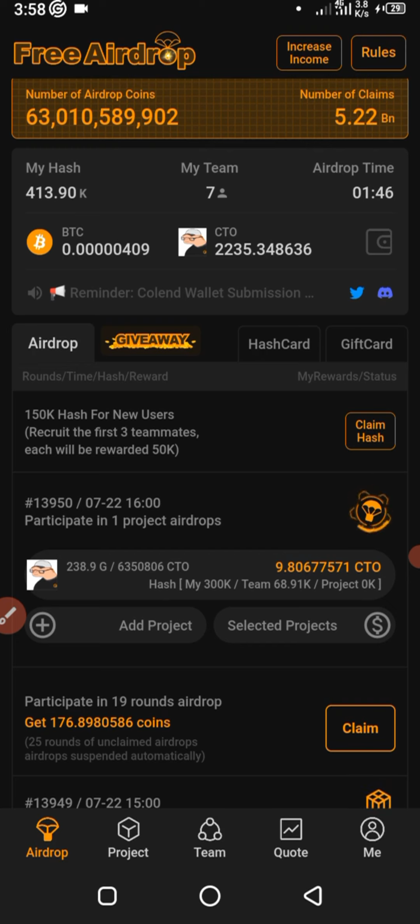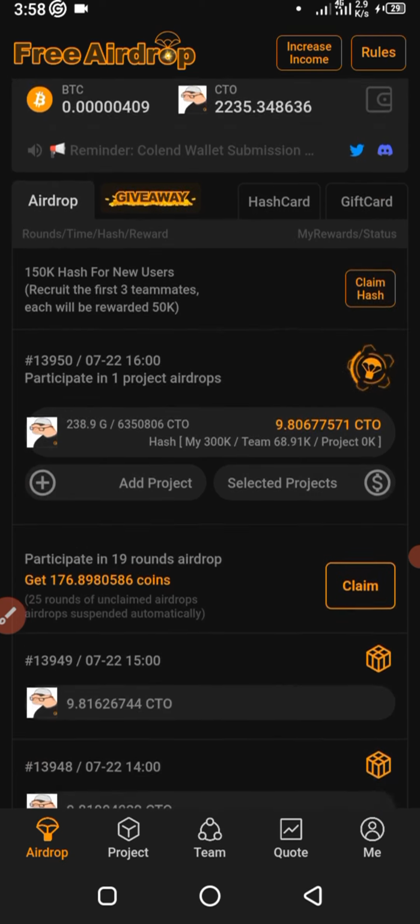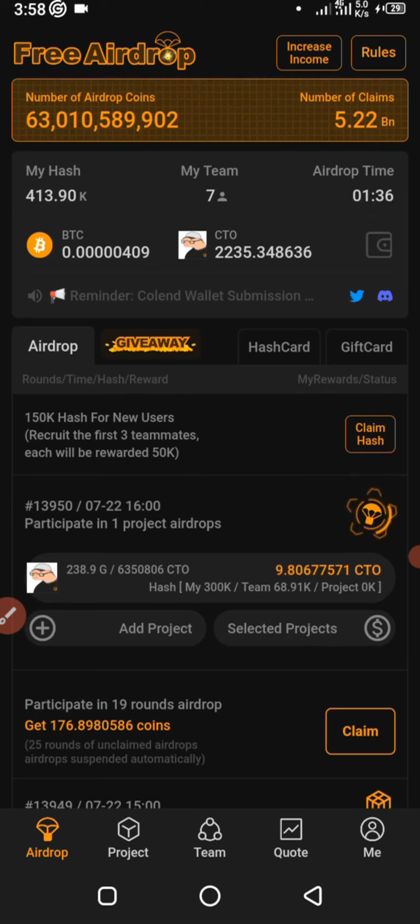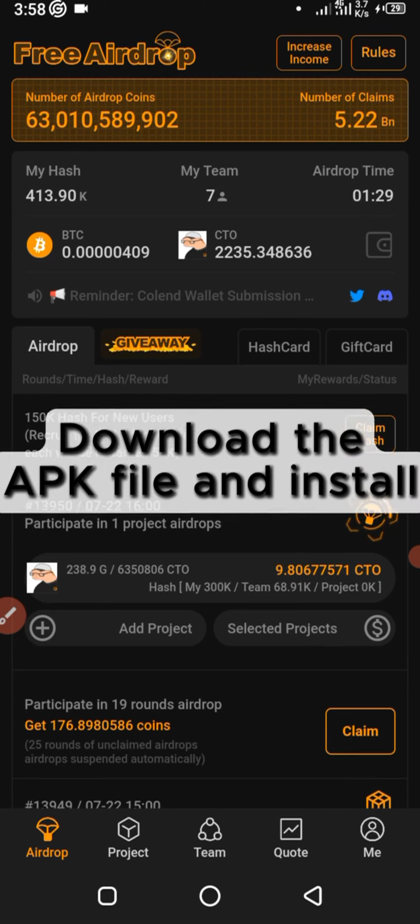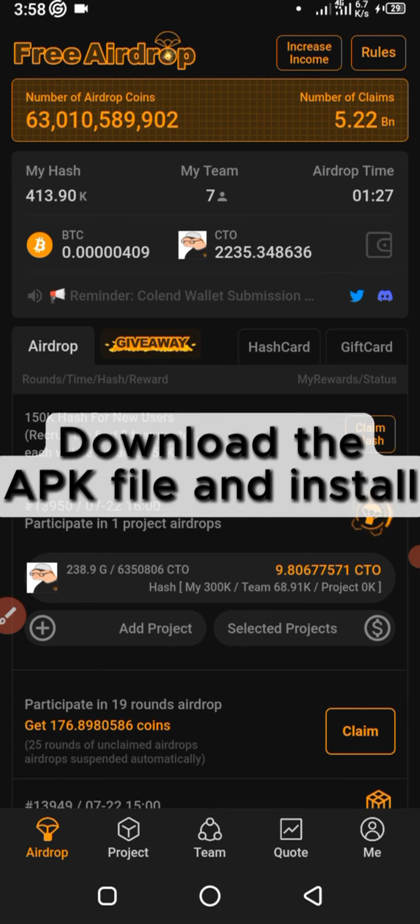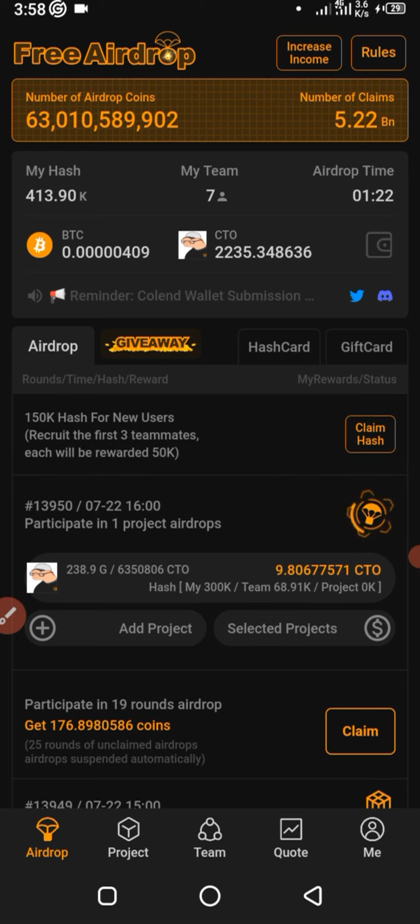If you click on that link in the description and register, you download the app. Just a quick one here: when you get to that page to download the app, after you register, download the APK file. Do not go to the Play Store. This app is not on the Play Store. Download the APK, and when you are installing, tell your phone that you trust this vendor, and complete the installation as normal. I'm sorry for our iPhone users, you will not be able to use this app. It only works on Android.